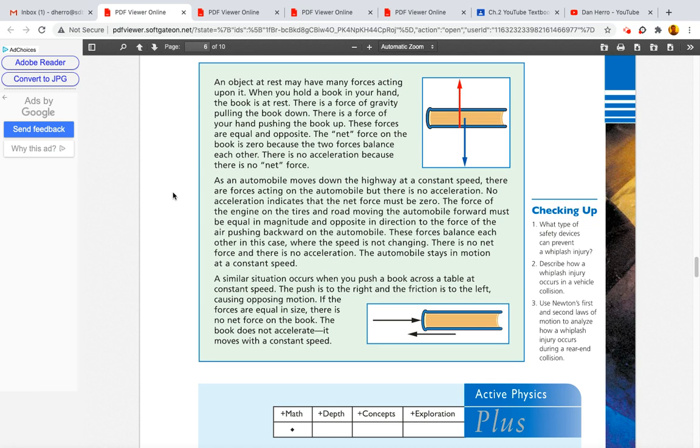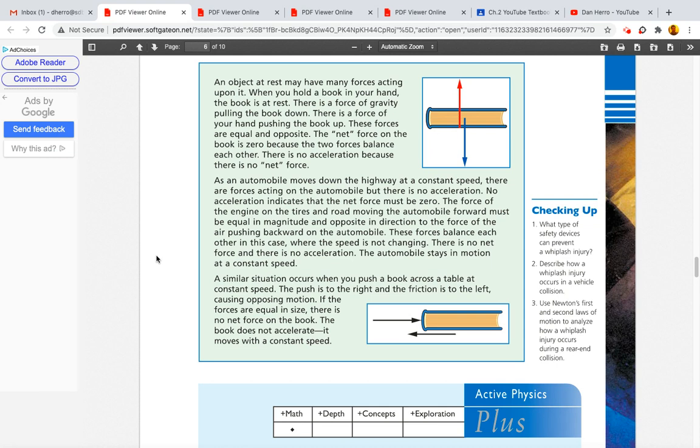As an automobile moves down the highway at constant speed, there are forces acting on the automobile, but there is no acceleration. No acceleration indicates that the net force must be zero. The force of the engine on the tires and road moving the automobile forward must be equal in magnitude and opposite in direction to the force of the air pushing backward on the automobile. These forces balance each other in this case, where the speed is not changing. There is no net force and there is no net acceleration. The automobile stays in motion at a constant speed.